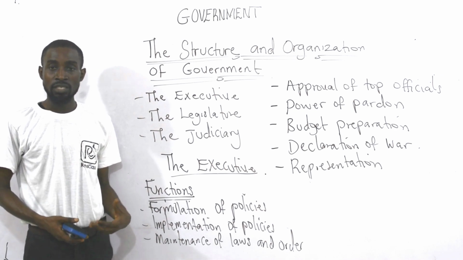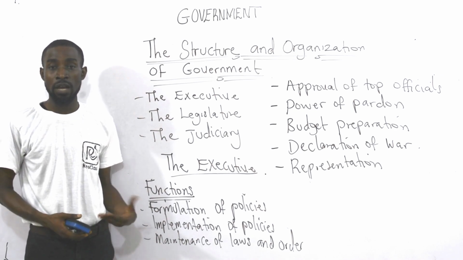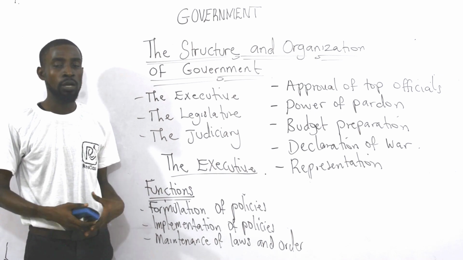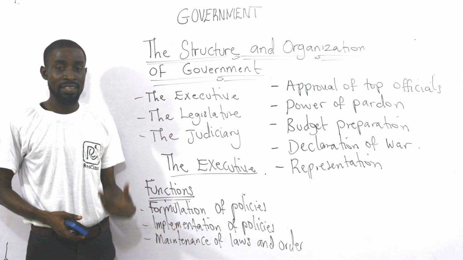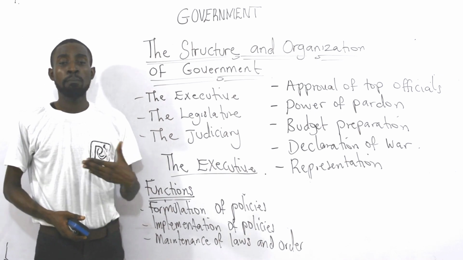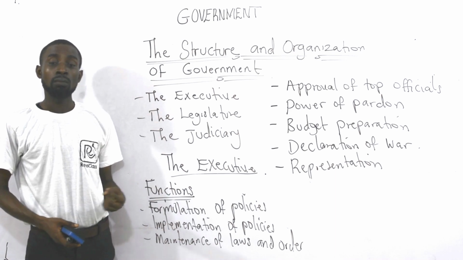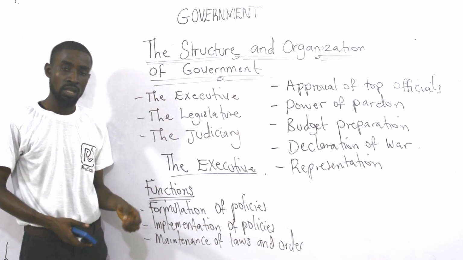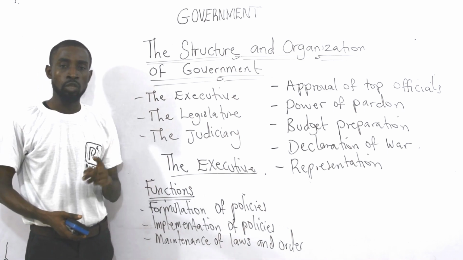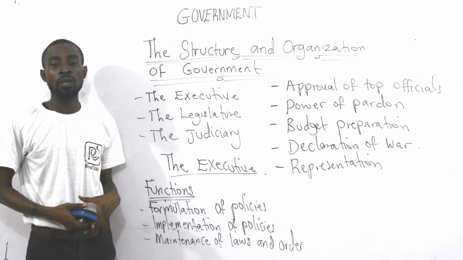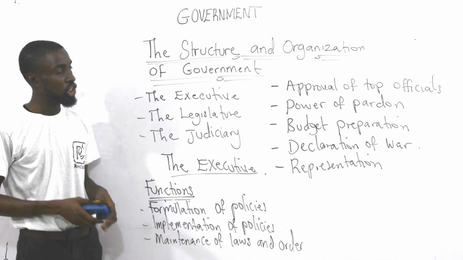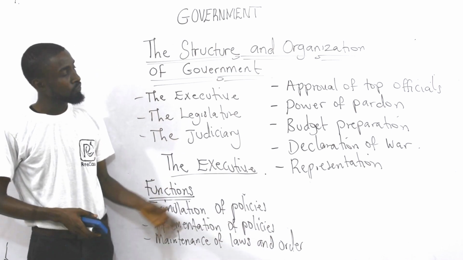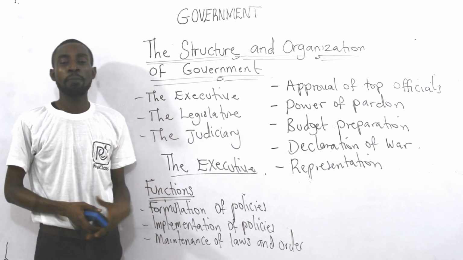If the president comes out to say you should be pardoned, immediately you are pardoned. That power exercised by the chief executive is called prerogative of mercy. Although it is the court that is supposed to do that, now that the executive is doing it, we can say it is a semi-judicial function. But the right terminology is quasi-judicial function.